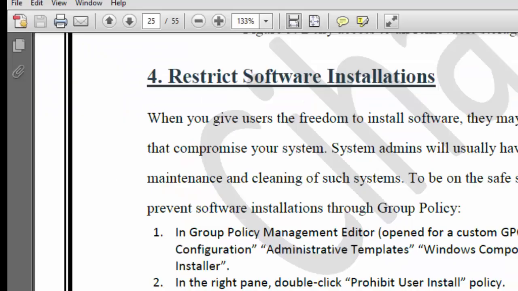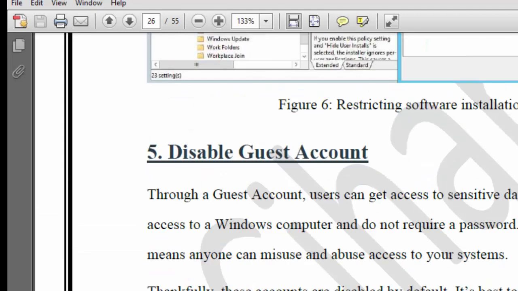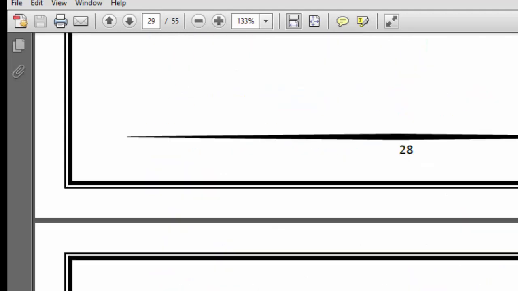Now in this file here, I added many of the other group policies. I hope it is useful. Thank you very much.